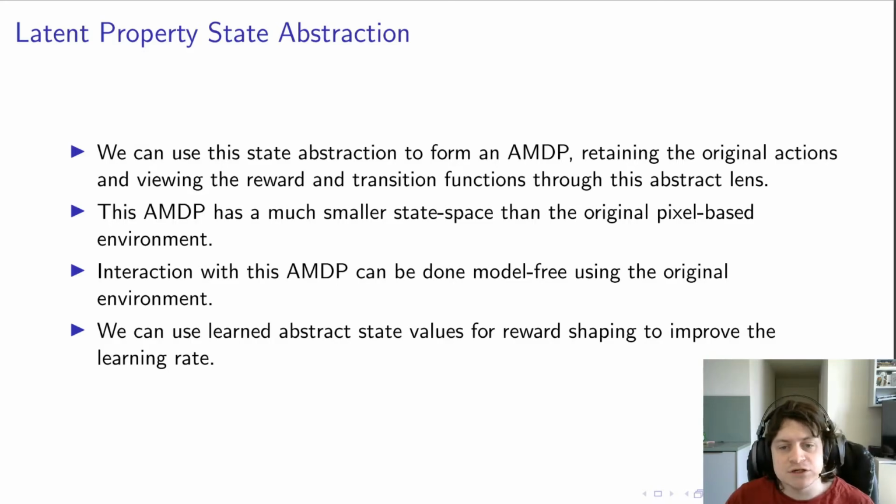This AMDP has a much smaller state space than the original pixel-based environment, as the size of each state is much smaller. And interaction with this AMDP can be done in a model-free manner using the original environment. We can learn to associate abstract states, or abstract states and actions, with values for reward shaping in order to improve the learning rate.